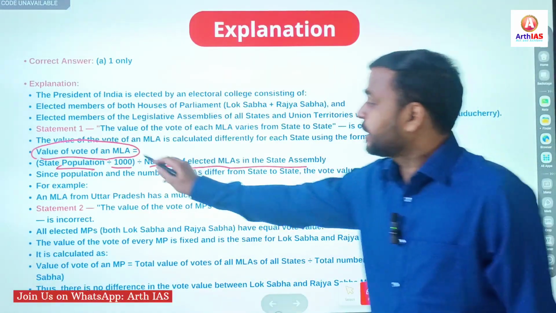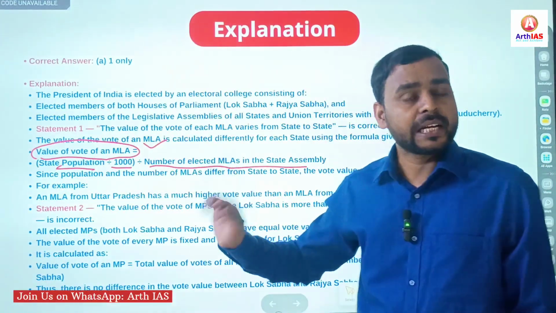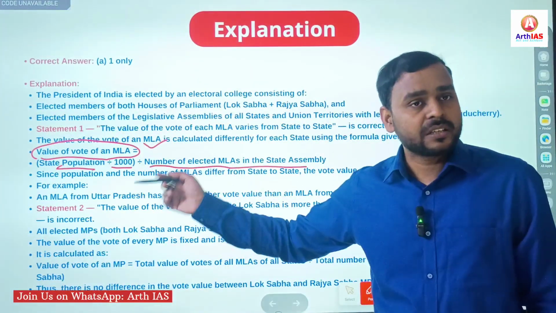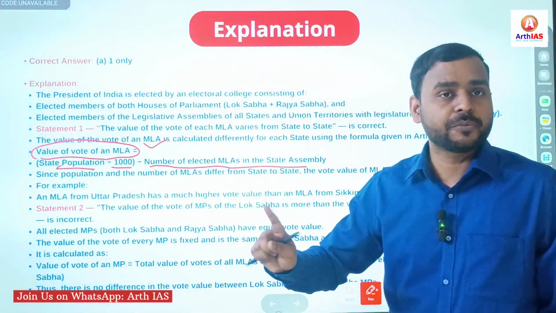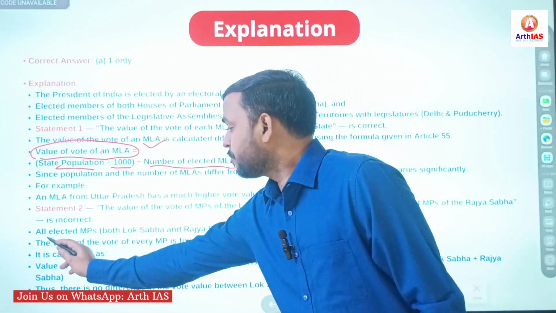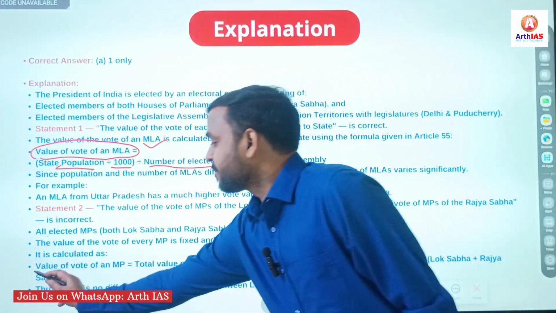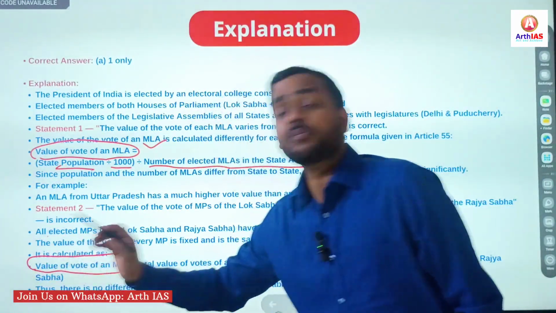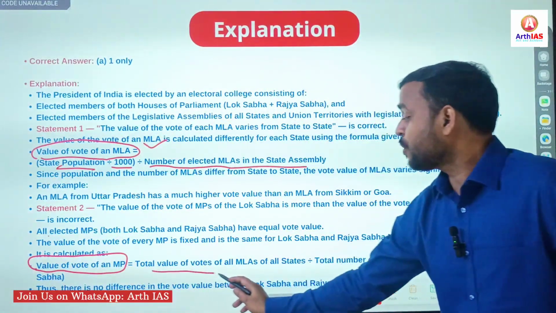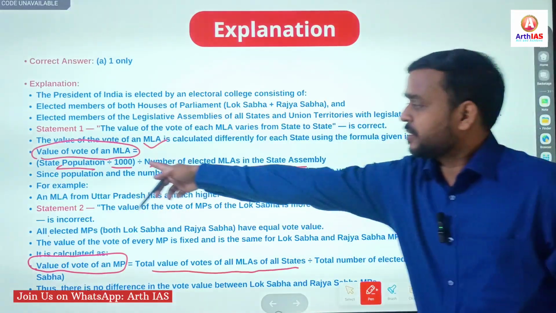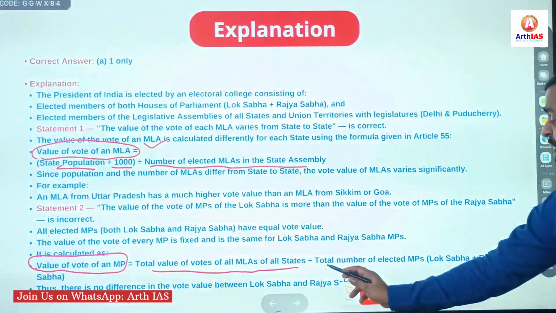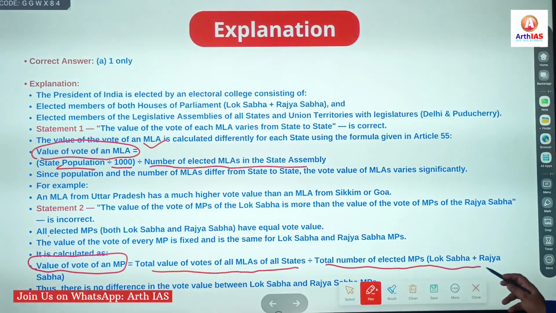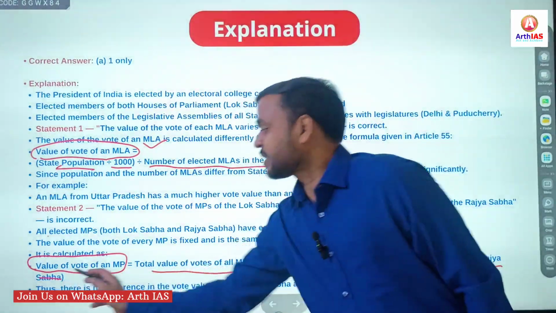Clear? So that is the value of vote of MLAs. And as I said earlier, bigger states will have more value, smaller states will have less value. Again, value of vote of MPs, and what is the formula? Total value of votes of MLAs of all the states, calculated using this formula, divided by total number of elected MPs of Lok Sabha plus Rajya Sabha.